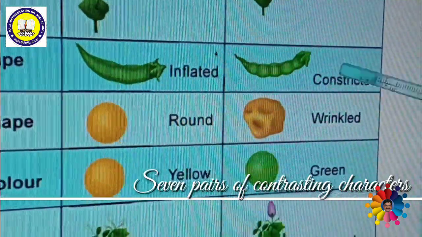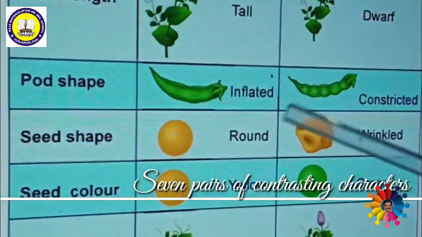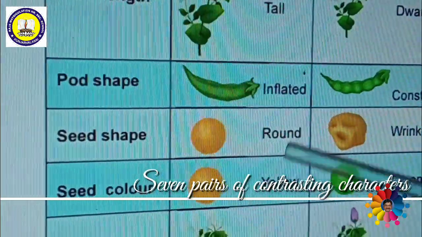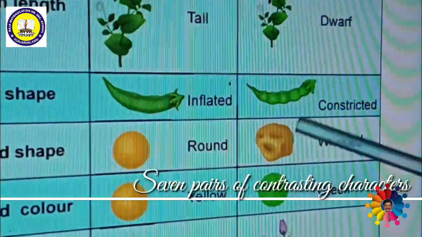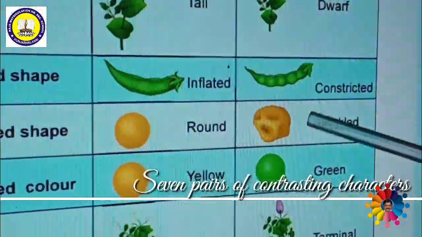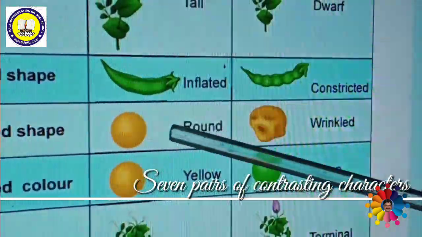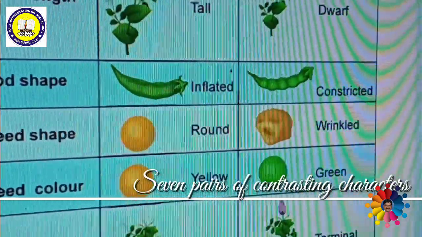So constricted is the recessive character. Next one is seed shape. You might have seen the pea plant, pea seed. Some of the seeds are round in shape, some of the seeds are wrinkled. So round seeds are dominant over wrinkled.